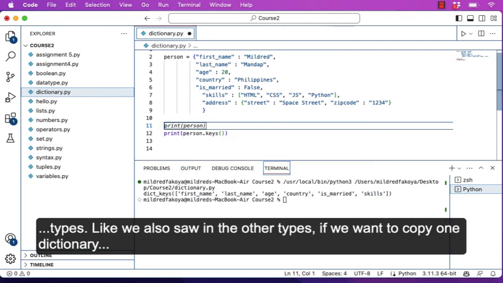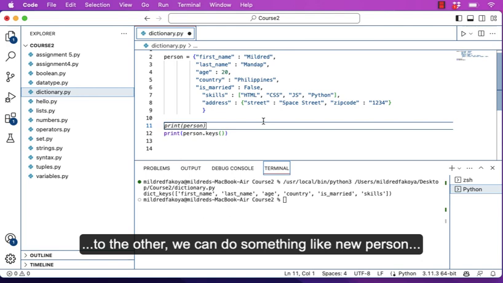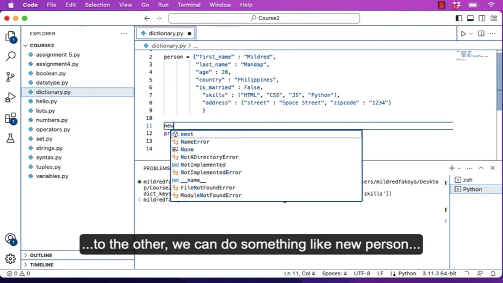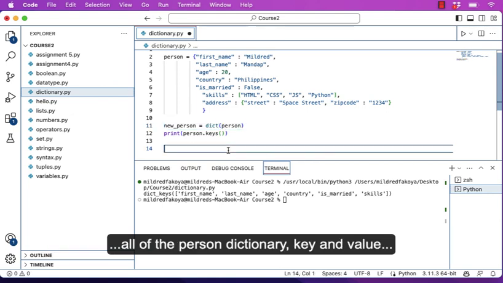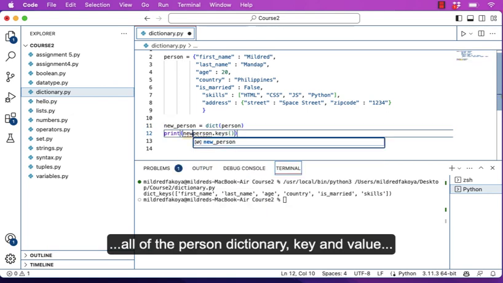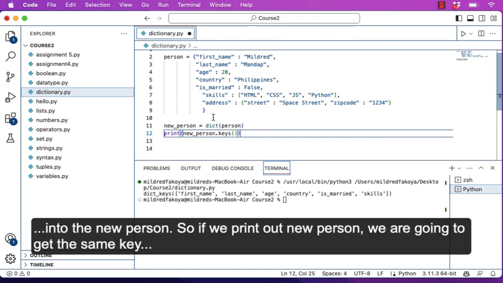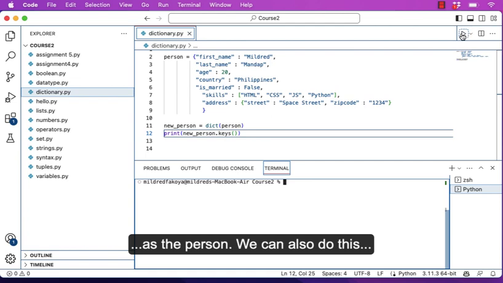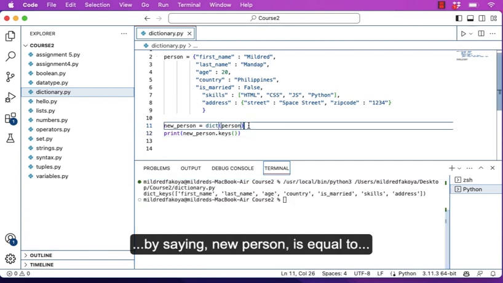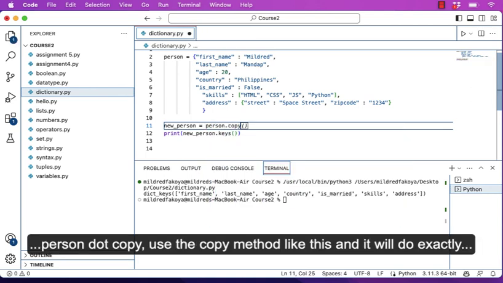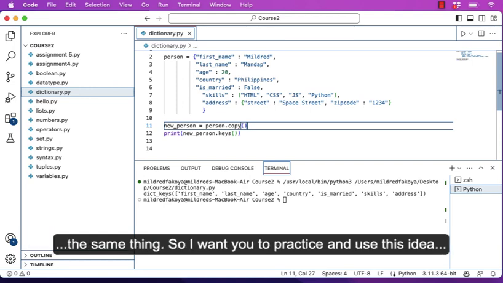Like we also saw in the other types, if we want to copy one dictionary to the other, we can use something like new_person is equal to dict, and then I'll put dict(person). This will copy all of the person dictionary's keys and values into new_person. So if we print out new_person, we're going to get the same keys as person. We can also do this by saying new_person is equal to person.copy. Use the copy method like this, and it will do exactly the same thing.